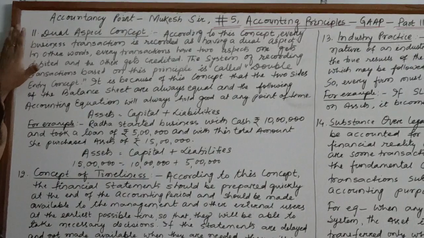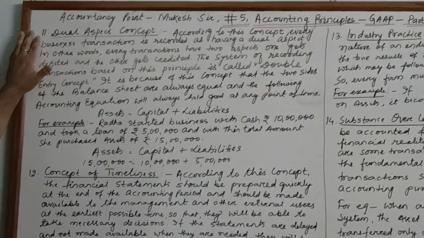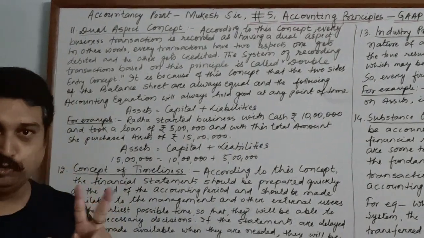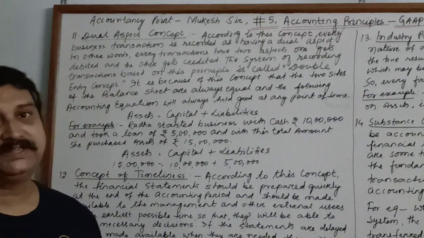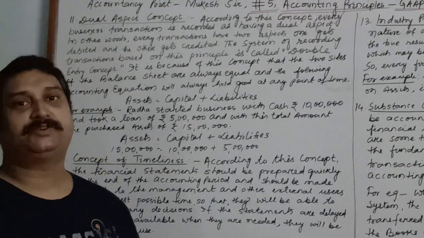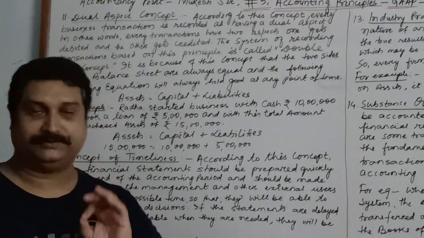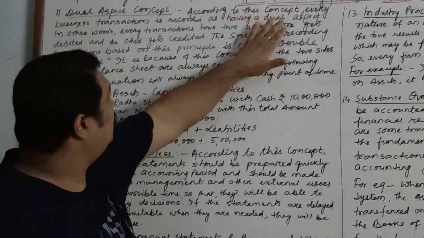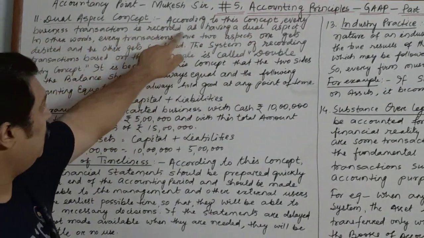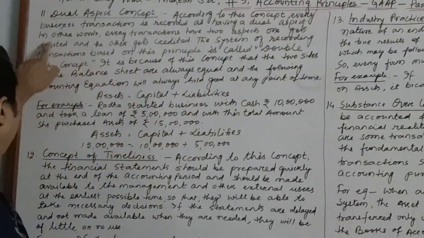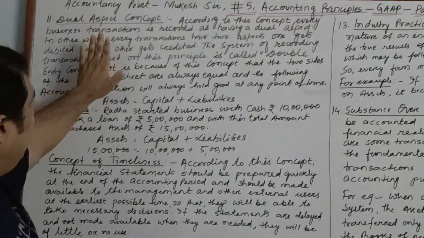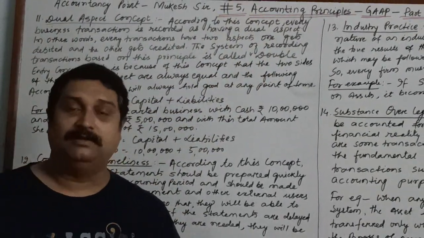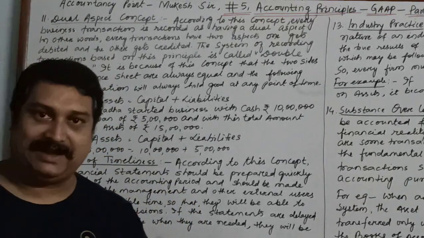Children, this is the next concept, that is the dual aspect concept. According to this, as the name suggests, dual aspect, that means two aspects. So according to this concept, all the business transactions which take place in the business have two aspects. Every business transaction is recorded as having a dual aspect. In other words, every transaction has two aspects, one which gets debited and the other one which gets credited.